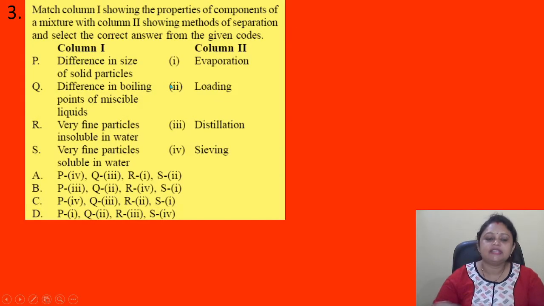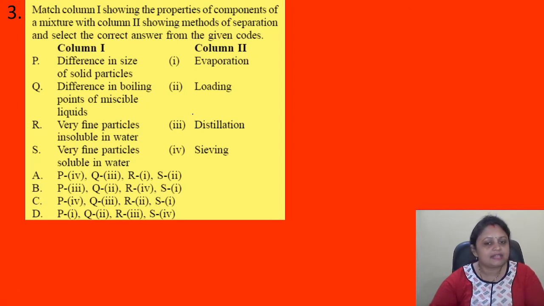Coming to the next question, match column 1 showing the properties of components of a mixture with column 2 showing method of separation and select the correct answer from the given codes. In column 1: difference in size of solid particles, difference in boiling point of miscible liquids, very fine particles insoluble in water, very fine particles soluble in water.